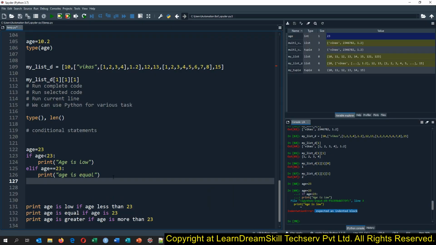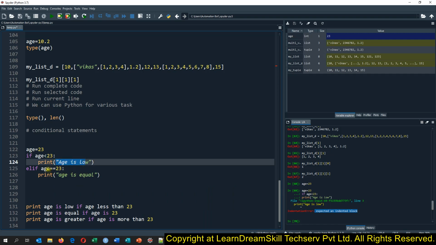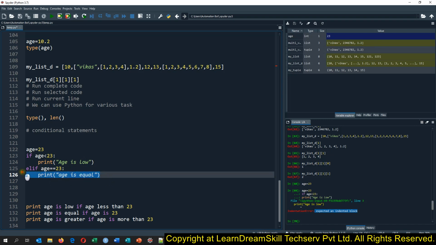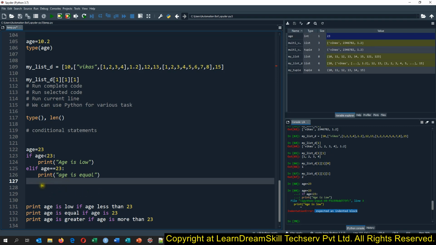Then we are not having any other condition. So if this condition is satisfied, it will be printed. If this condition is satisfied, this will be printed. Otherwise, if we have more conditions, we can just write one more elif. Whereas if we are not having any other condition, we will just write the else part only, and then a colon.